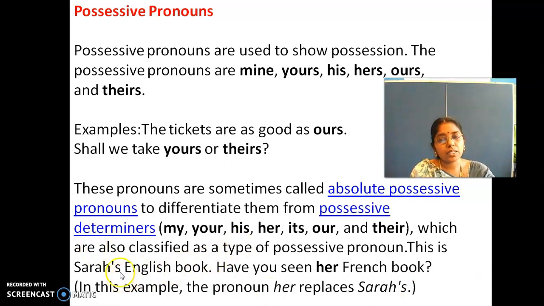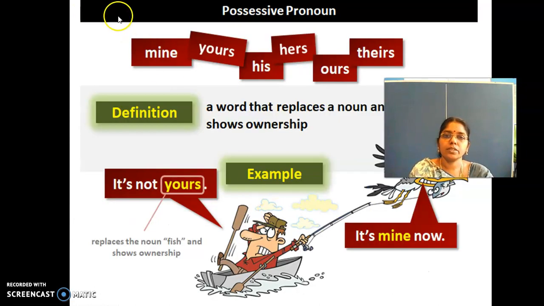This is Sarah's English book. Have you seen her French book? So her replaces whom? Sarah's, right? The pronoun her replaces Sarah. Can you understand possessive pronouns? Yes. Good.